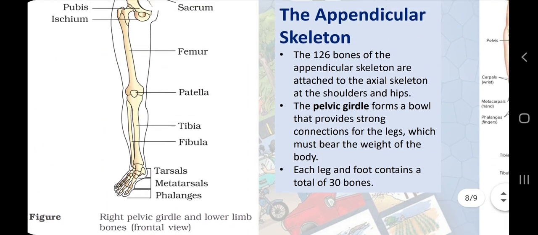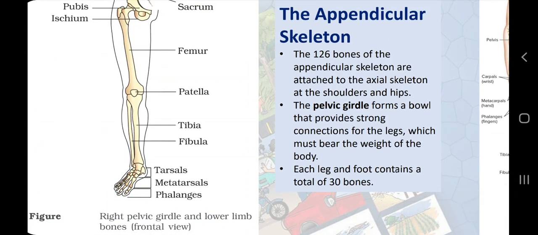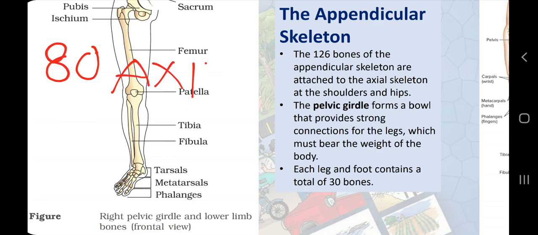So now we have 80 bones in axial skeleton. It means in skull we have 29 bones: 14 bones on face, 8 bones in cranium, 1 is hyoid bone, 3 plus 3 ear ossicles, total 29, plus 26 vertebrae in vertebral column, plus 12 plus 12, 24 ribs plus 1 sternum, 25. If we join them, then total 80 bones